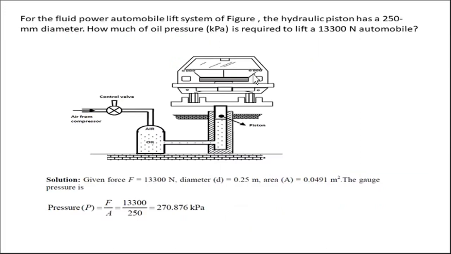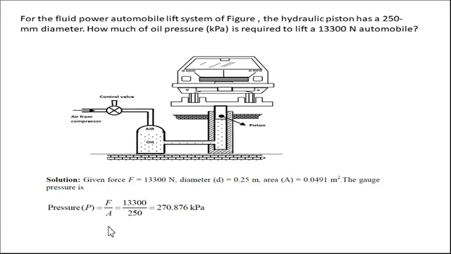So let us consider one application in a car service station. If you want to lift the car, you know the weight of the car, you know the size of the piston, then you need to find out what pressure is required to lift that car. In this numerical you can see that the size of the cylinder is 250 mm. The weight of the vehicle is around 13 kilonewton. So, solution: we need to find out how much pressure is developed in the cylinder.